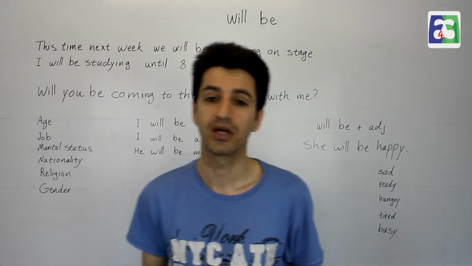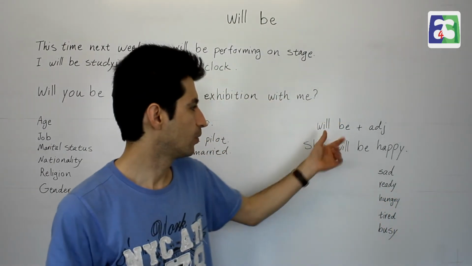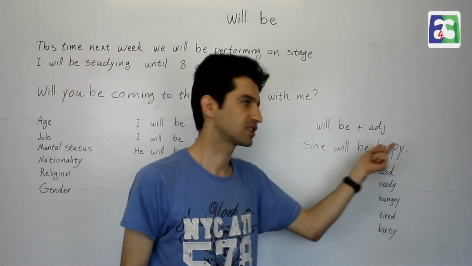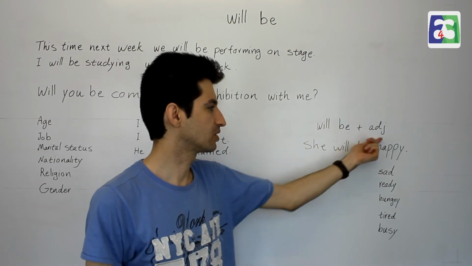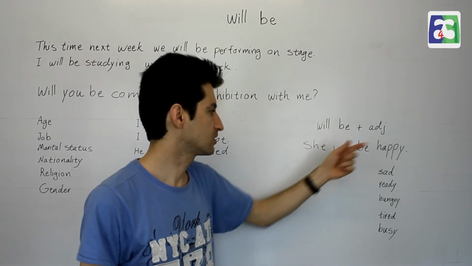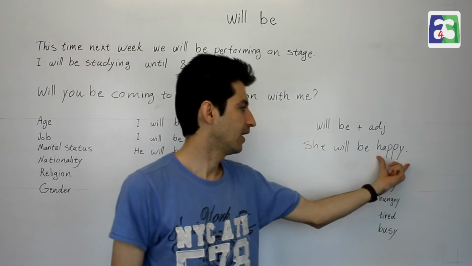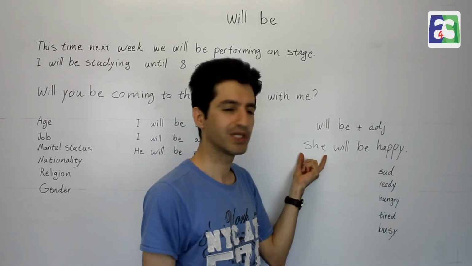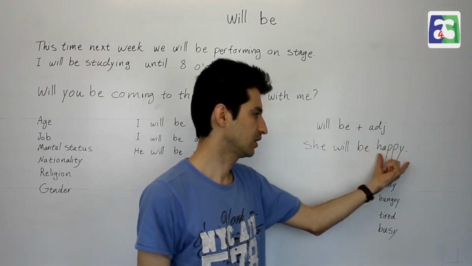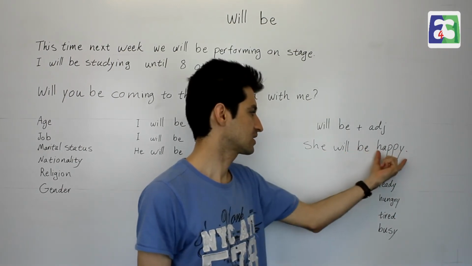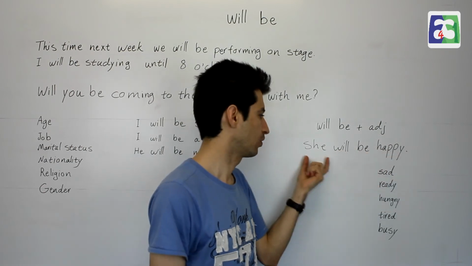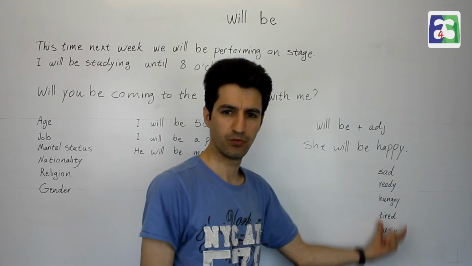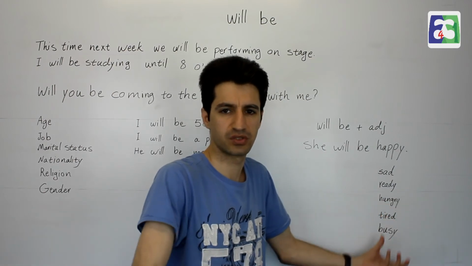Okay, the other area that we use will be is before adjectives. Okay, will be plus an adjective is actually a linking verb plus a complement. That is when the person and the adjective are the same. Okay, the person is not doing anything but is in a way. Okay, this is how she is, happy or sad or ready or hungry or tired or busy. This is the way she is, she looks or acts.